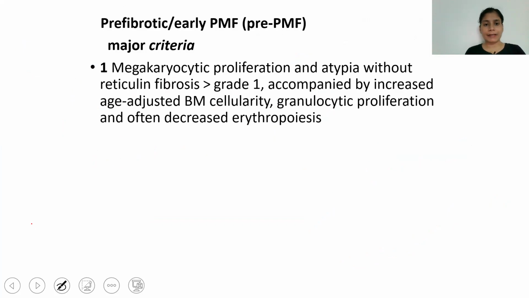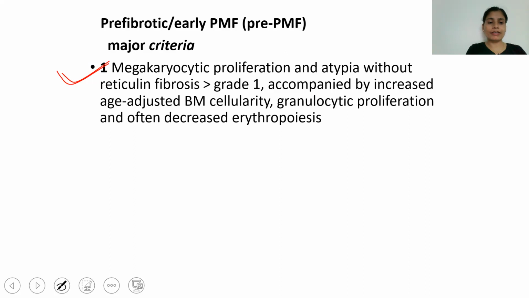Now, there are major criteria for pre-fibrotic PMF, which can be divided into early PMF or overt PMF. So major criteria for both of these conditions are somewhat similar, just there is a difference in major criterion number one.